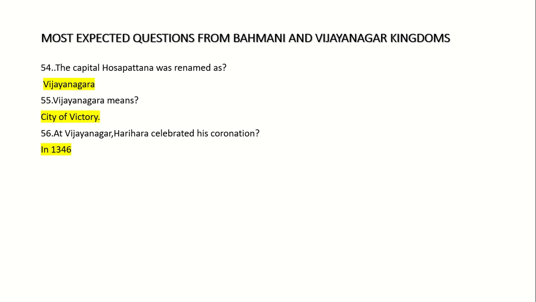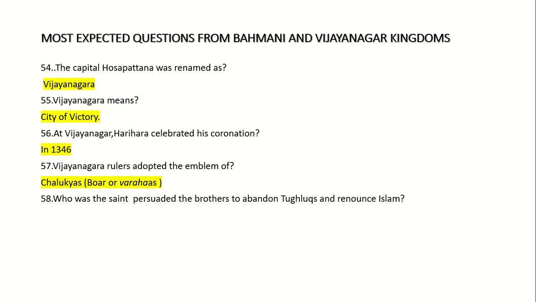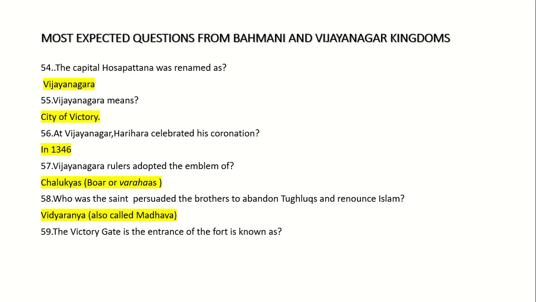57. Vijayanagara rulers adopted the emblem of Chalukyas. 58. Who was the saint persuaded the brothers to abandon Tughlaqs and renounce Islam? Vidyaranya, also called Madhava. 59. The victory gate is the entrance of the fort is known as Fatya Darwaza.